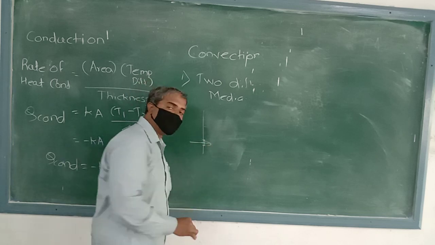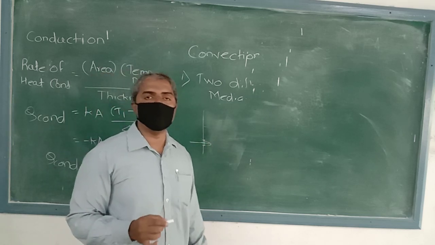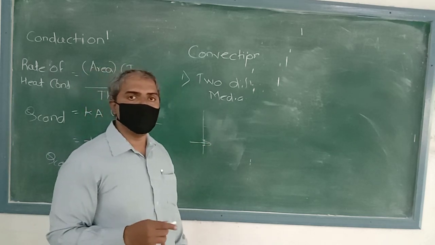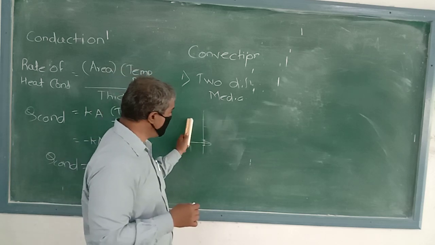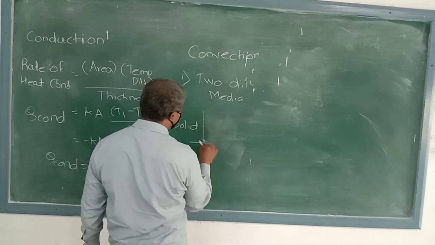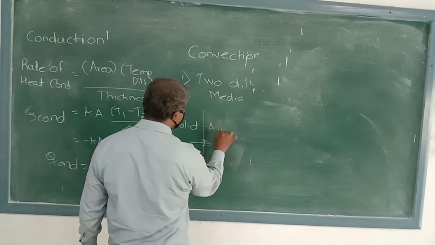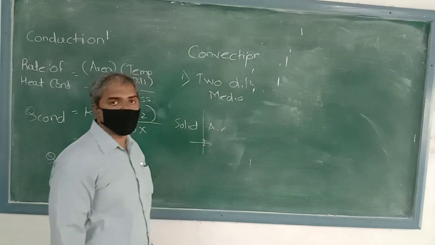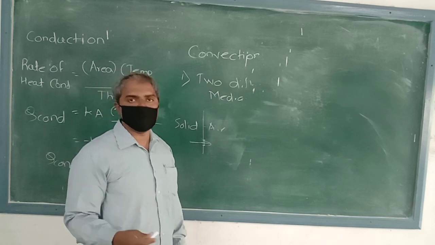So in convection heat transfer, there are two different media, one the solid, as in our example, and the other the air. Between these two, heat transfer takes place.